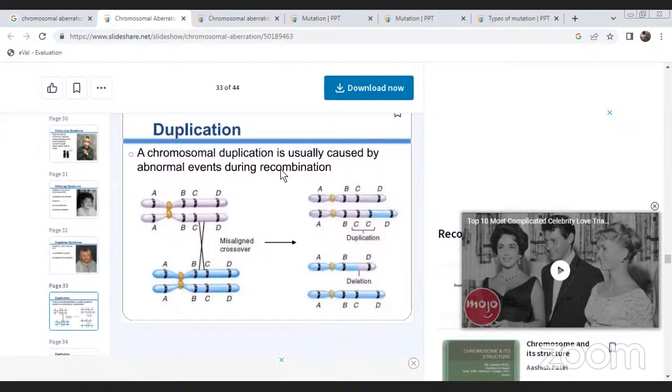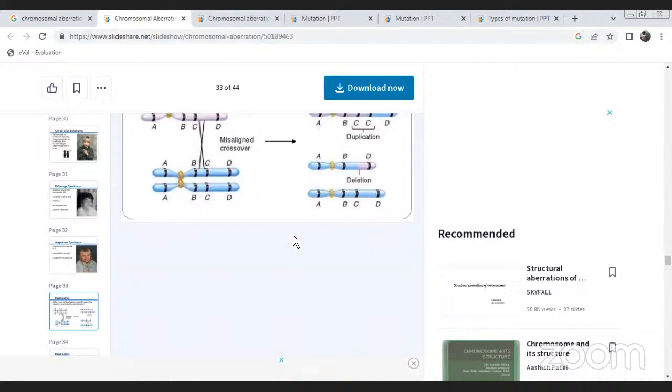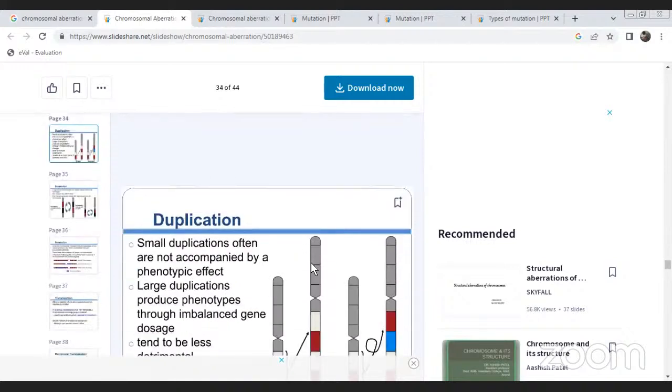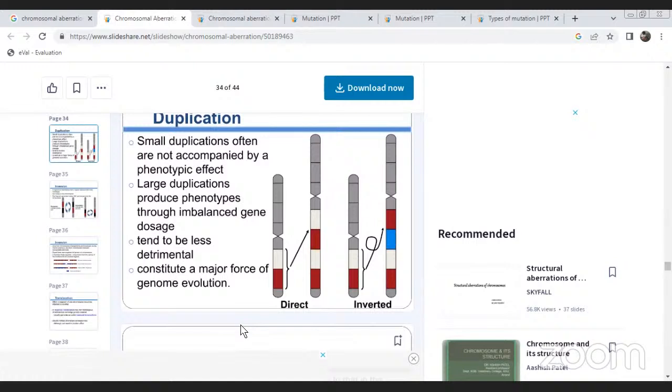Duplication. What is the meaning of the word? A chromosome duplication is usually caused by abnormal events during recombination. A small duplication usually has no phenotypic effect. A large duplication produces a phenotype through imbalanced gene dosage and tends to be less viable.